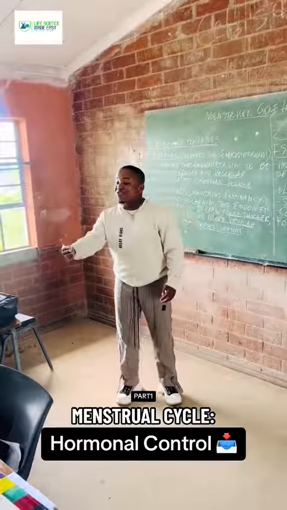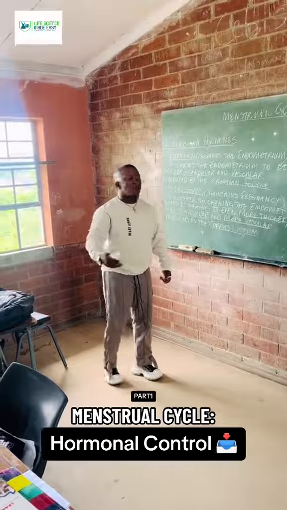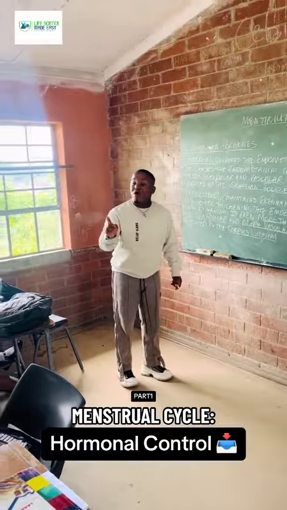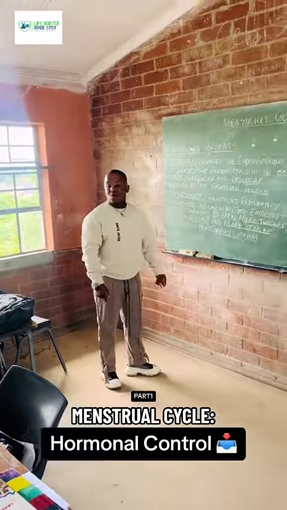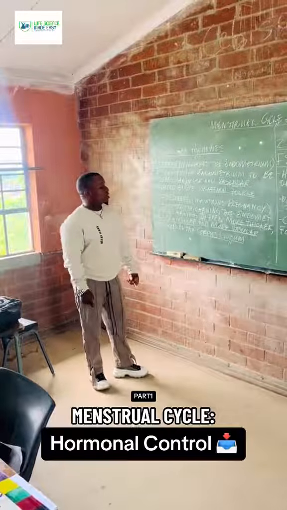Then it makes the endometrium even thicker, even more glandular and vascular. Now, it is a structure of the ovaries that produces estrogen. It is called a Graafian follicle. Do you understand? Now, this is about progesterone.